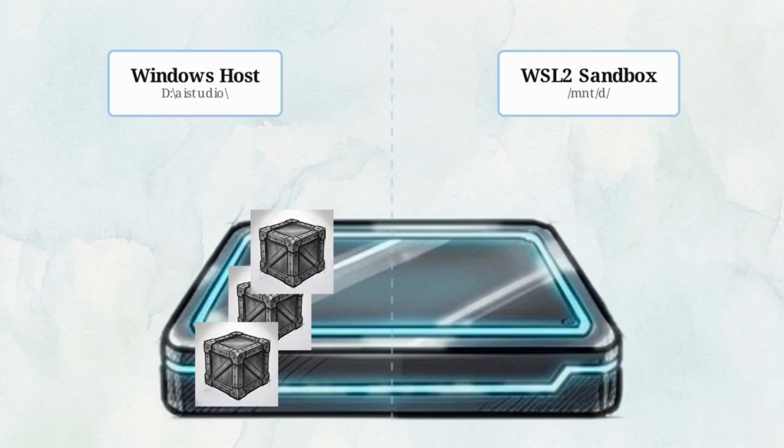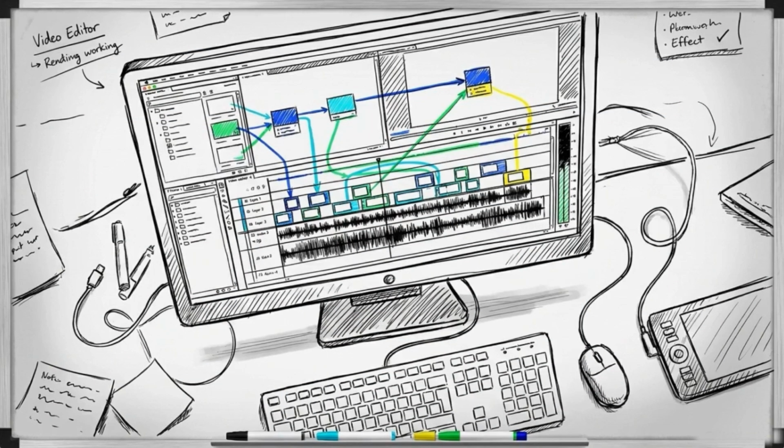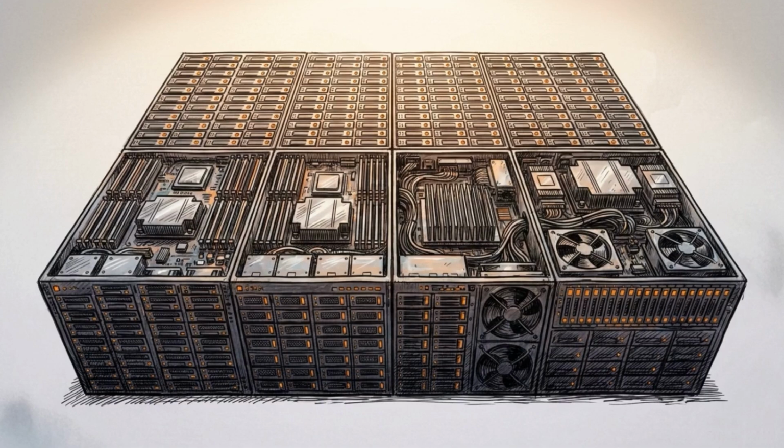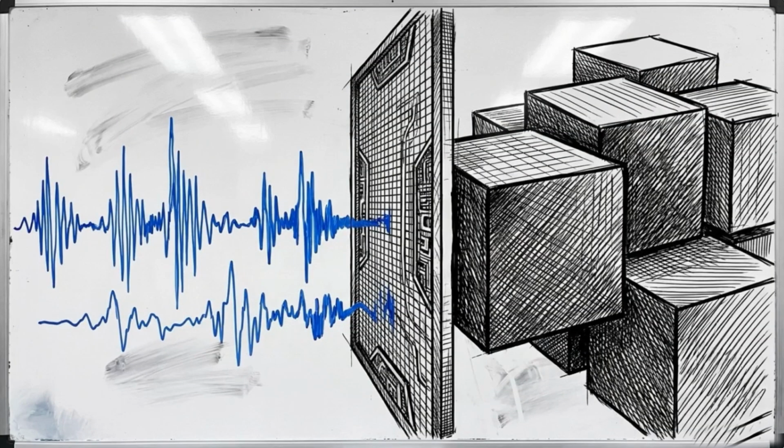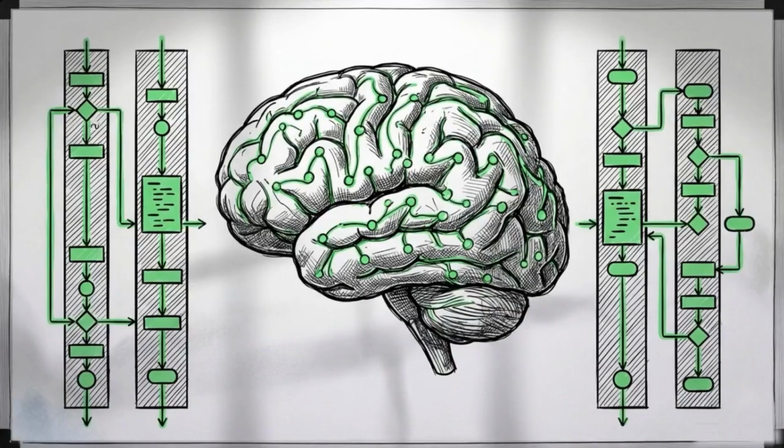The Windows side handles all creative and input-output tasks. The Linux side acts strictly as a remote computational engine. Treating the OS boundary as an intentional filter protects the integrity of the audio pipeline while allowing the AI models to operate in their native environment.